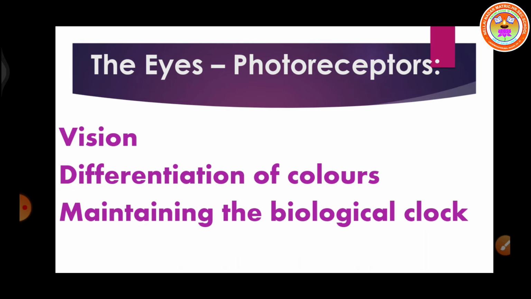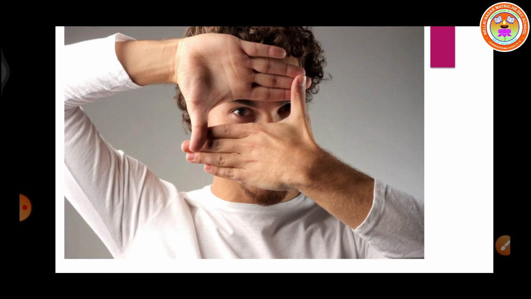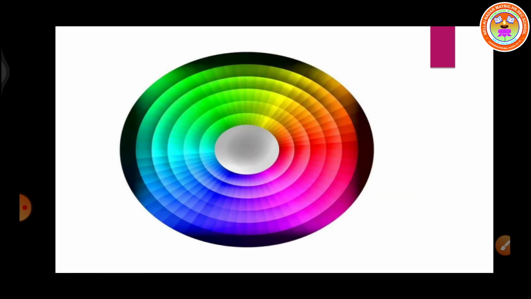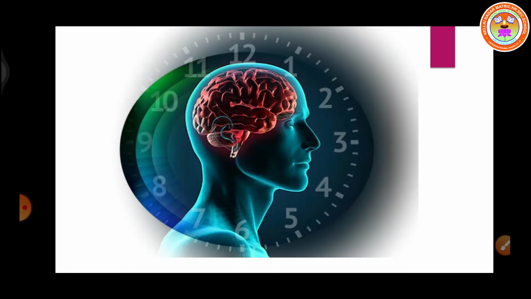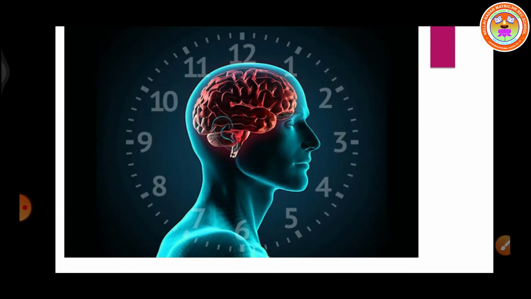The various functions of eyes are, we know, vision, differentiation of colors, and maintaining the biological clock of the human body. What is the meaning of biological clock? It's nothing but an innate mechanism, a natural or internal process that regulates the sleep-wake cycle and repeats regularly every 24 hours. So for this purpose, the eyes play an important role.